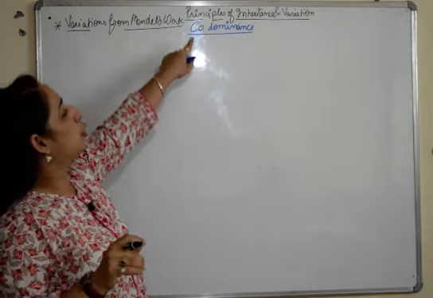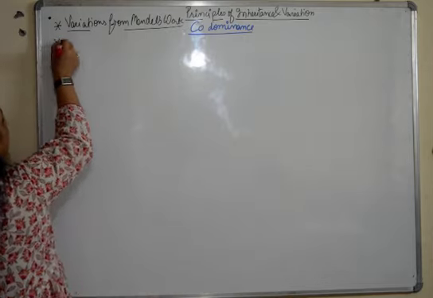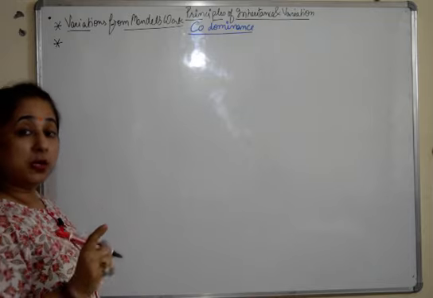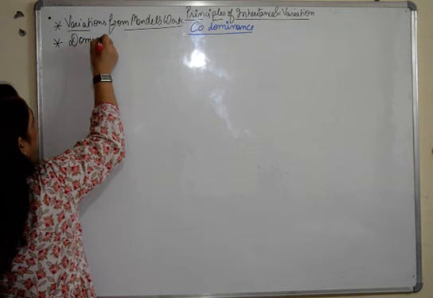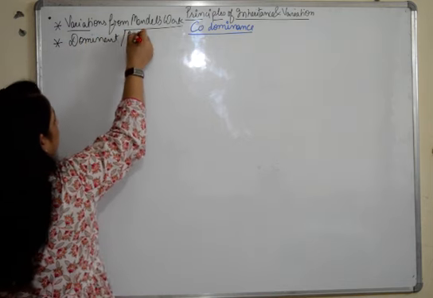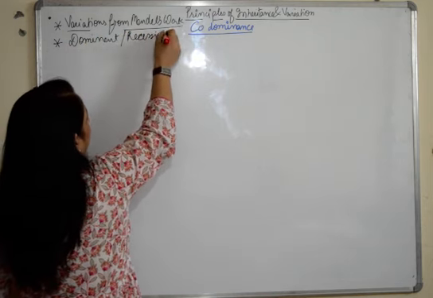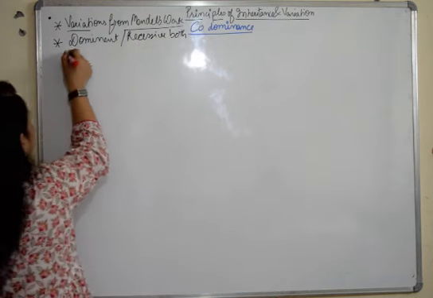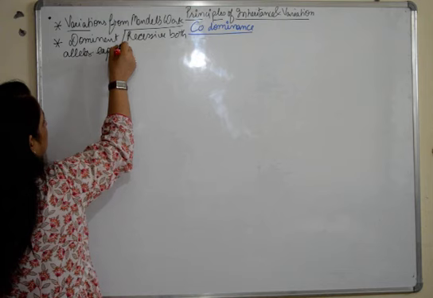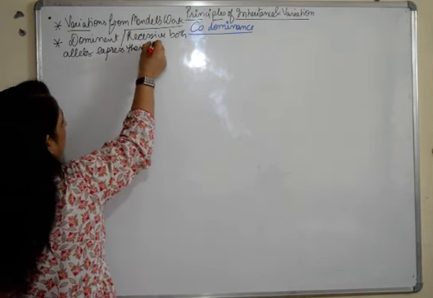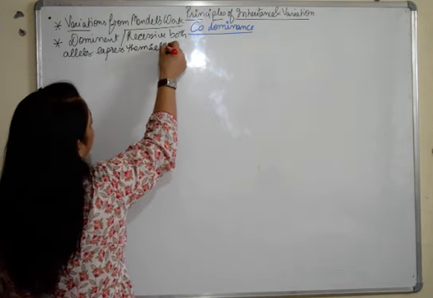So what is codominance? I'll just give you a definition first. Codominance is a condition wherein the dominant and the recessive, both alleles, express themselves. What did Mendel say?